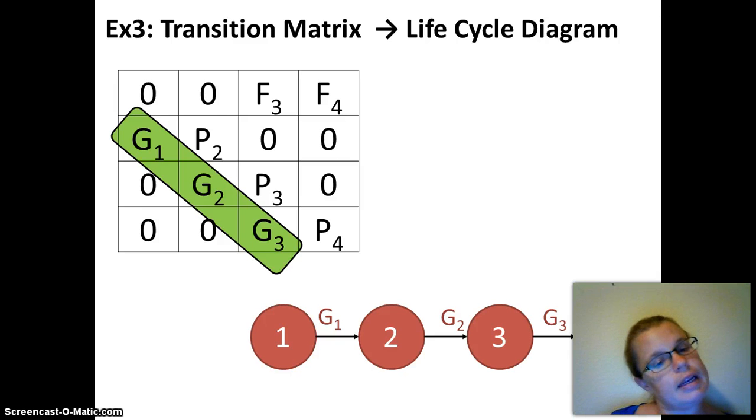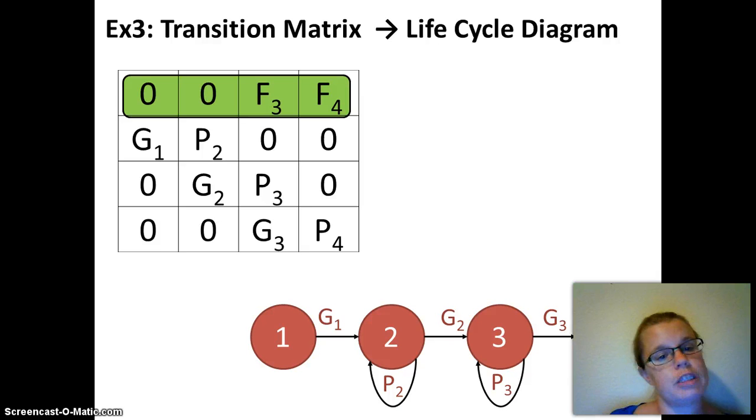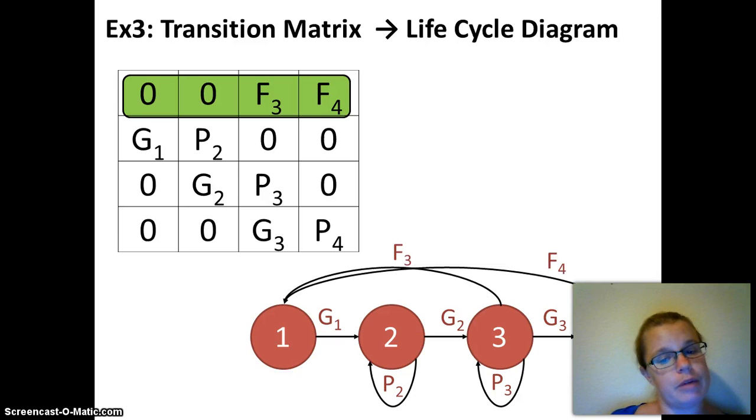Okay, now the next thing, let's look at persistence. Which stages can persist or stay in the same stage for more than one time period? For stage 1, that's 0, so stage 1 can't. But stages 2, 3, and 4 can. So it looks like that. Now what about fecundity? Which stages can reproduce and contribute to stage 1? Well, only stages 3 and 4.